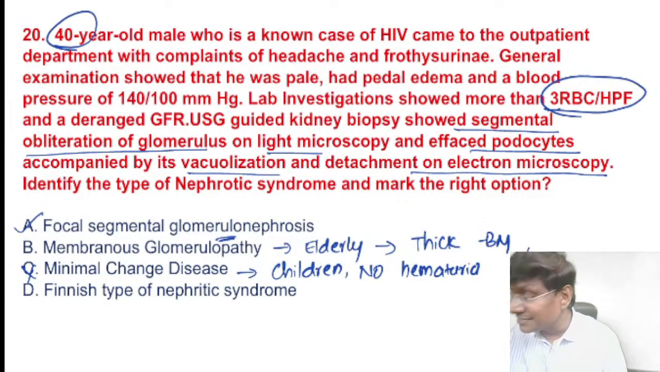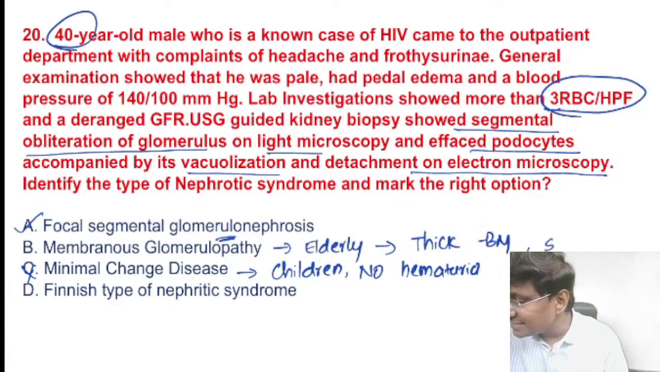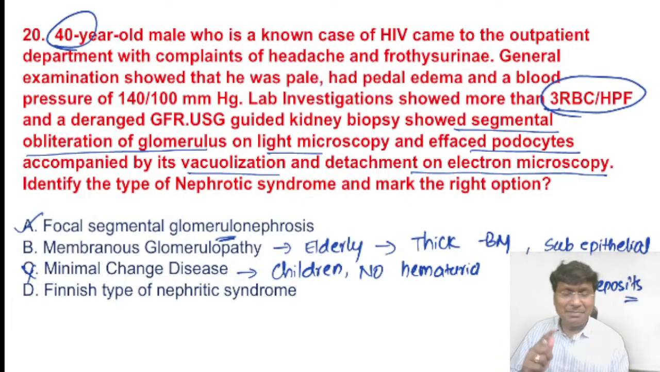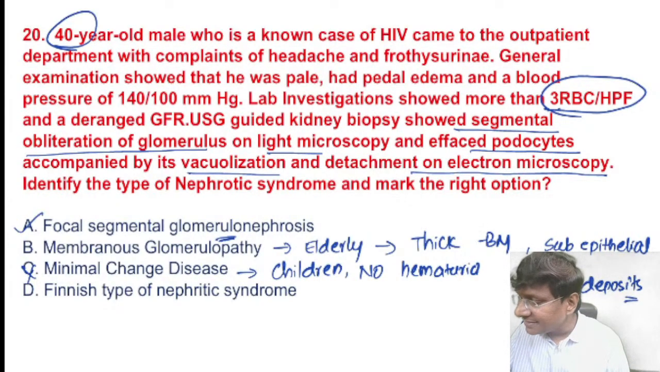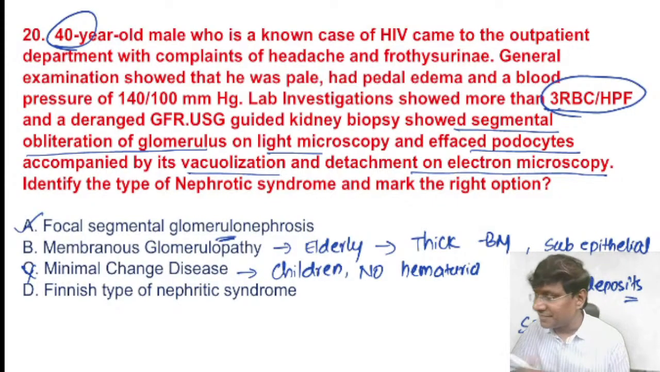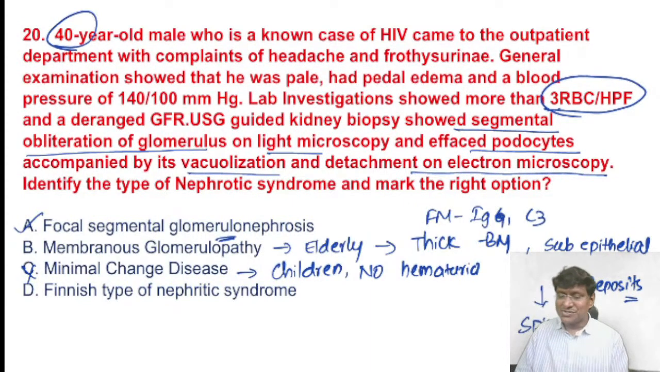And next important is, when you observe the same under the electron microscope, you will notice subepithelial deposits, right? These subepithelial deposits can be observed as a spike and dome appearance in membranous glomerulonephritis. And when you do fluorescent microscopy, you will notice that there is IgG as well as C3. So that is the picture you will have in membranous glomerulopathy.